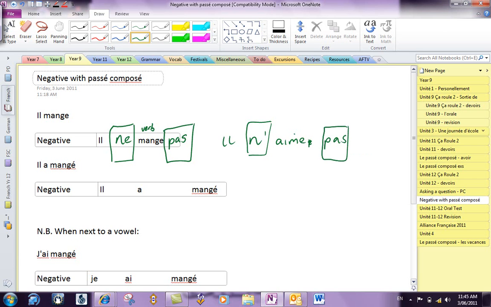But let's take an example like il a mangé. We need to sandwich the verb with ne and pas. But we've got two verbs there, a and mangé. Well, here's the thing. This is our verb, it's the auxiliary. This isn't a verb, it's the past participle. It's only part of a verb. So this is the verb we're interested in, the conjugated verb. That's going to be the meat in the sandwich.